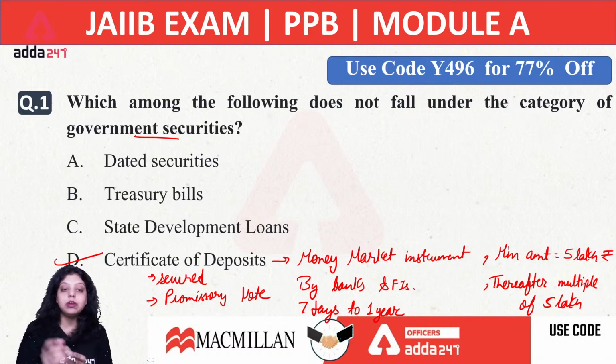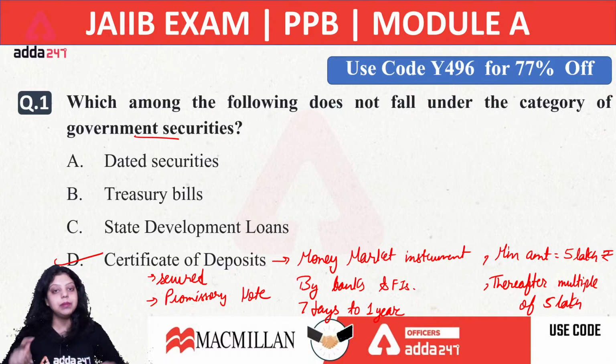So the right answer will be D, that is certificate of deposit. It's not a security, it's a money market instrument.